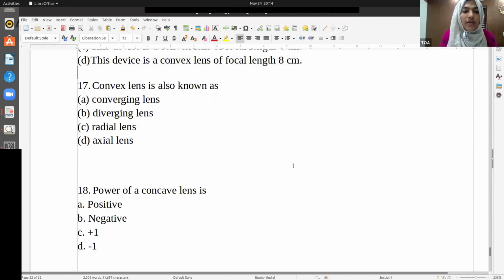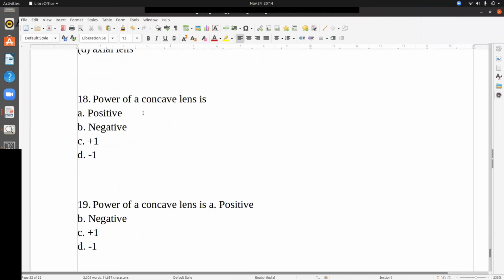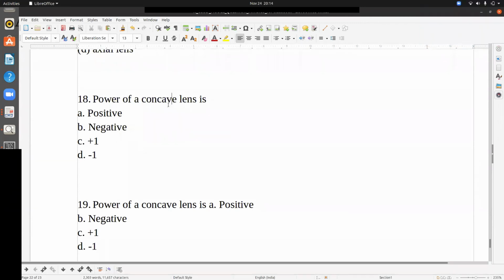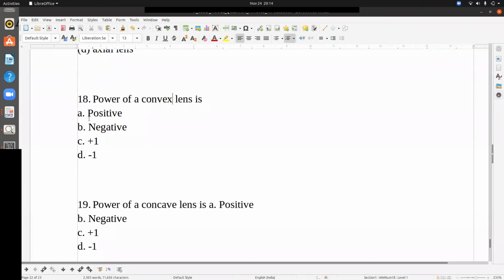Okay. Convex lens is also known as a converging or convergent lens. Power of a convex lens is negative? Sorry, there's a mistake in my question, guys. It's convex, this one is convex. So what is the power of a convex lens?